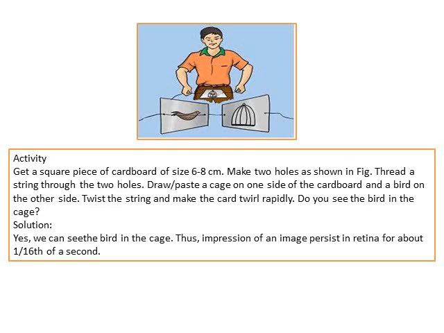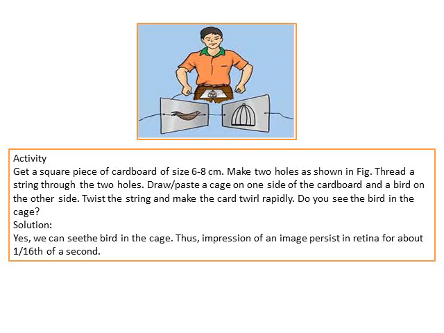Make 2 holes as shown in the figure. Thread a string through the 2 holes. Draw or else paste a cage on one side of the cardboard and a bird on the other side. Twist the string and make the card twirl rapidly.